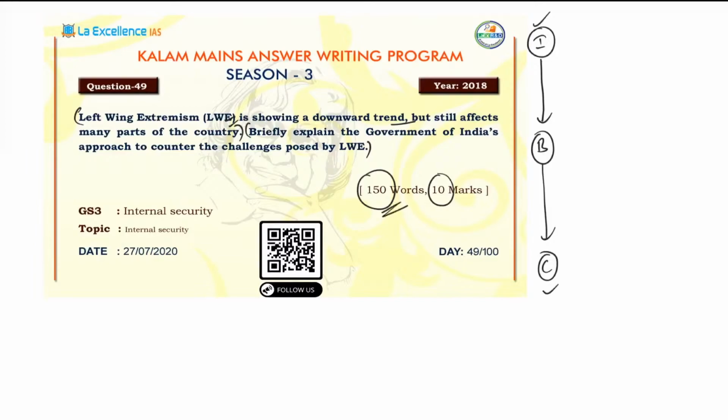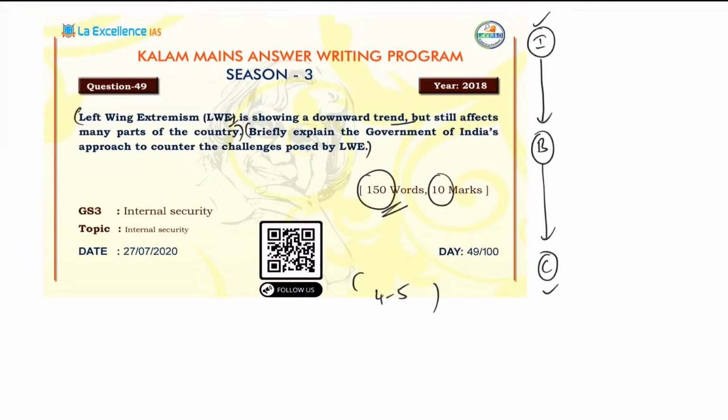If the question is 150 words or 250 words, you can increase the length of your introduction and conclusion. But that is slightly different for ethics. In ethics, whatever be the marks asked, the conclusion has to be a 4 to 5 line conclusion, because the conclusion reflects your thought process. So that is about ethics.